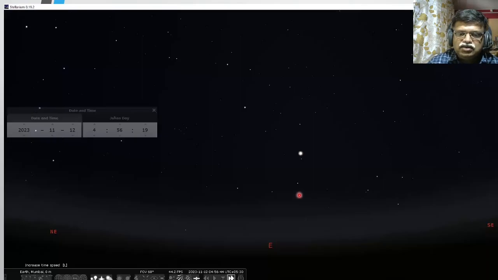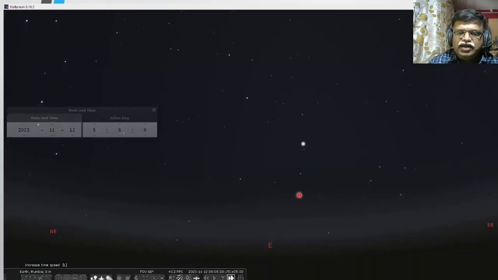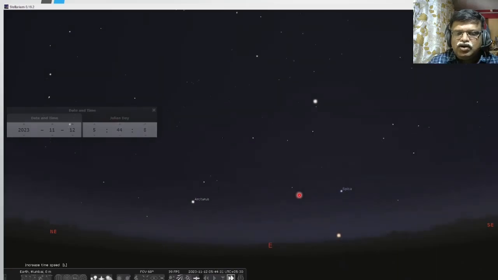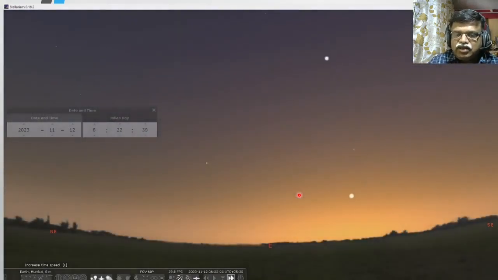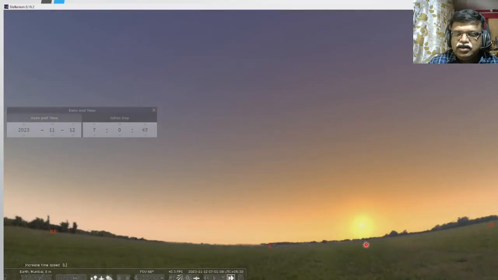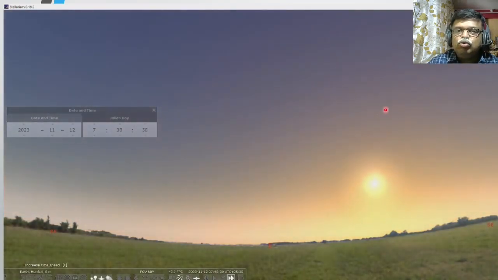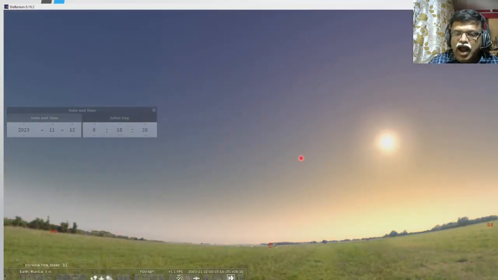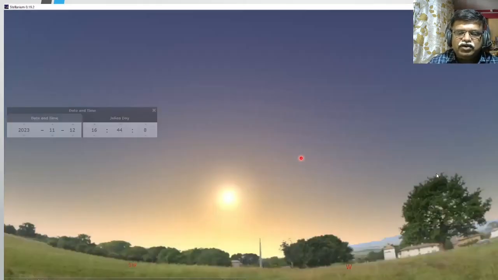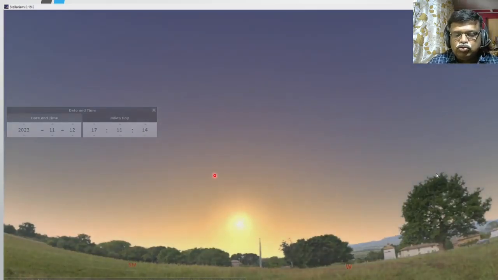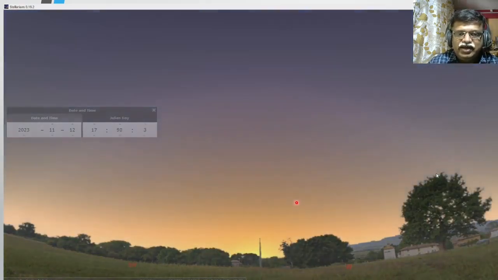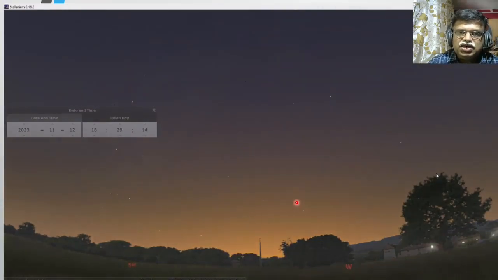all the stars seem to rise in the east. They move towards the west, including the sun. So the sun rises in the east and slowly moves towards the west. And in the evening, when you look at the western sky, you will observe that the sun slowly moves towards the west, coming from the eastern direction. So the motion of the sun as seen on the earth, or the motion of other stars as seen on the earth, is from east to west.